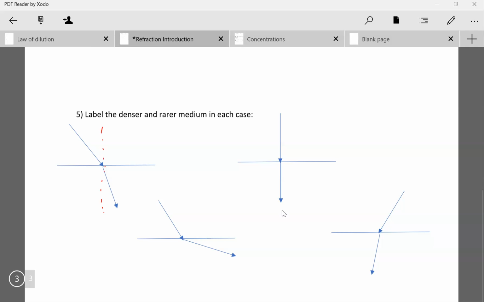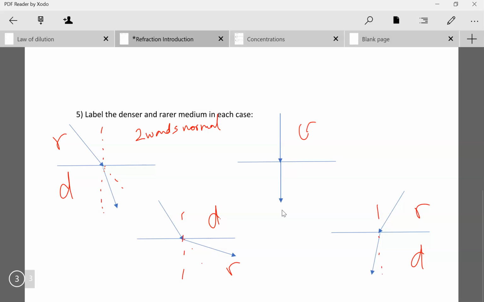So here I see that light is bending towards the normal. And so if light bends towards the normal, that means we are going from a rarer to a denser medium. And that's how you label it. Here light is going away from the normal. So we are going from a denser to a rarer medium. Here light is going towards the normal. So we're going from a rarer to a denser medium.